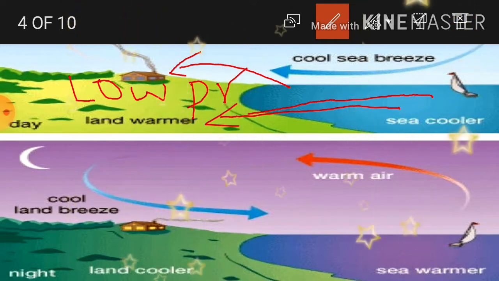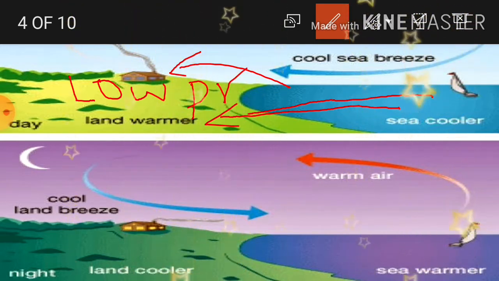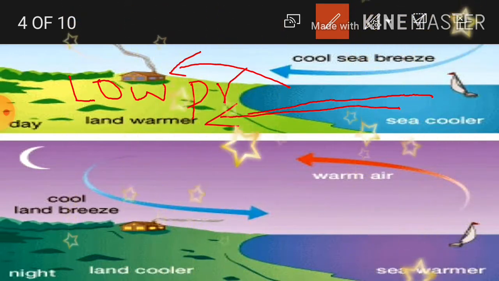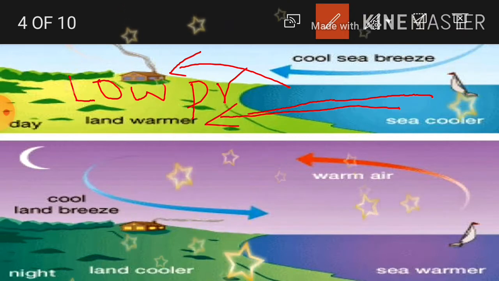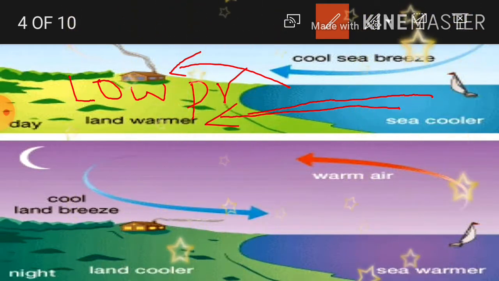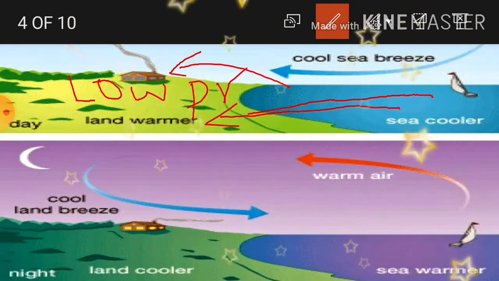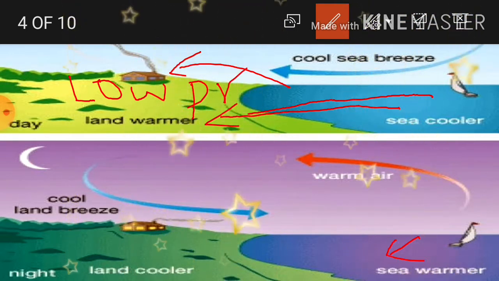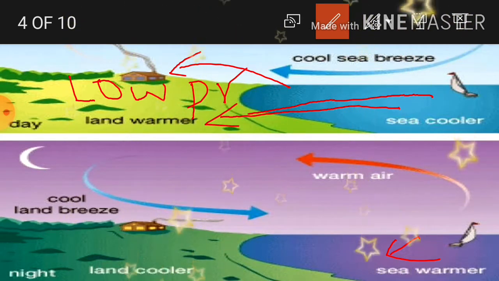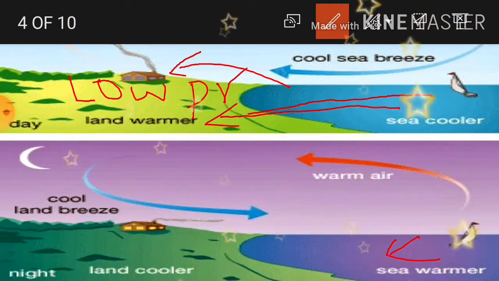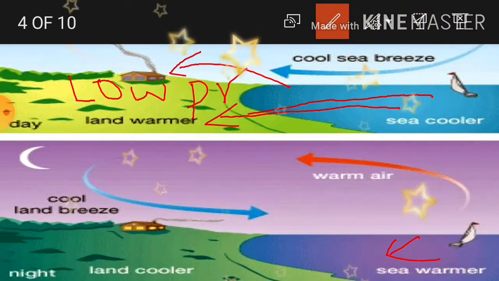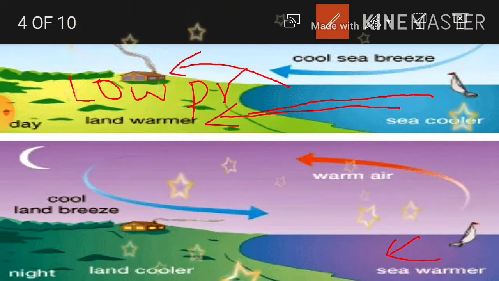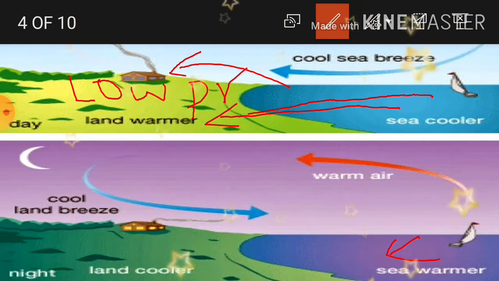Now see here, the second one. See, the cool land breeze is moving from where to where? See, in night, warm air is taking place on the water. What I said here, land gets heat fast, loses heat fast, whereas water gets heat slowly. Okay, water loses heat slowly.